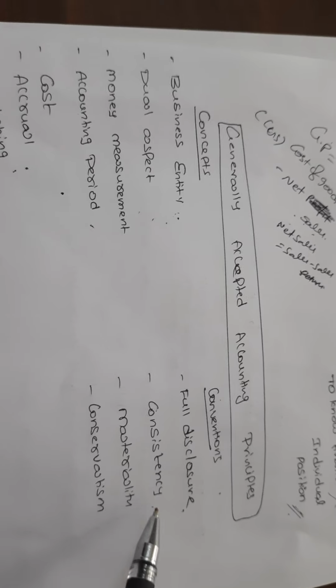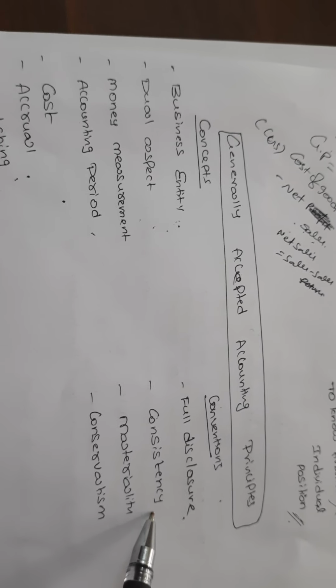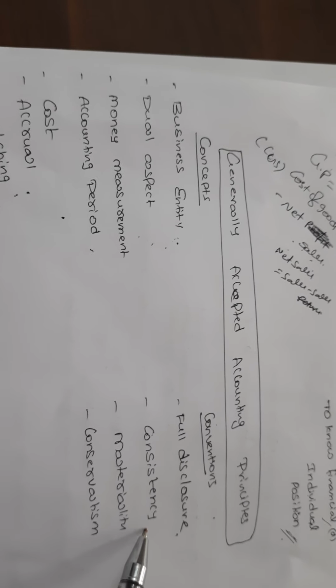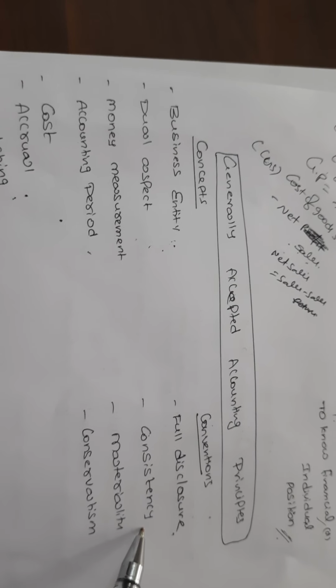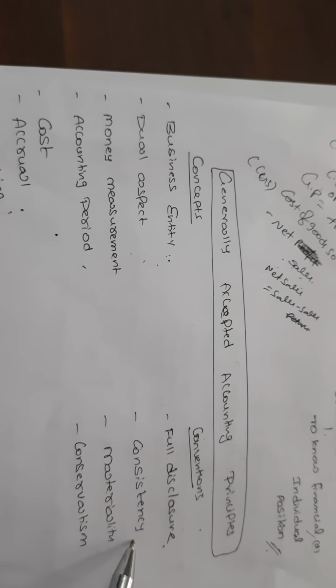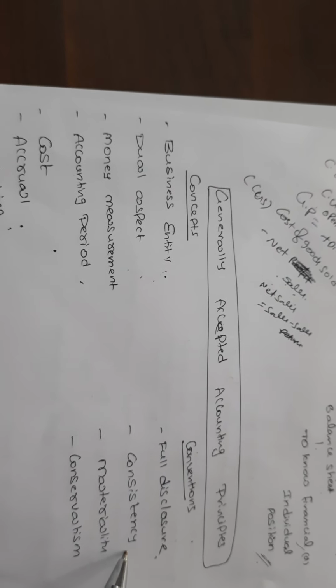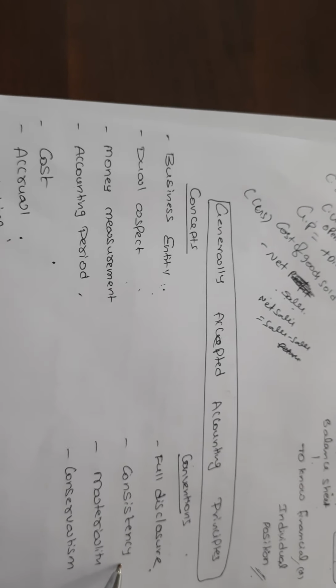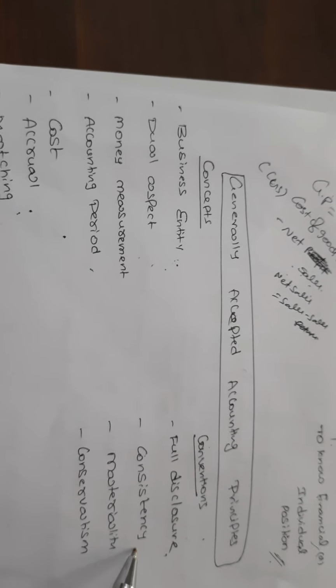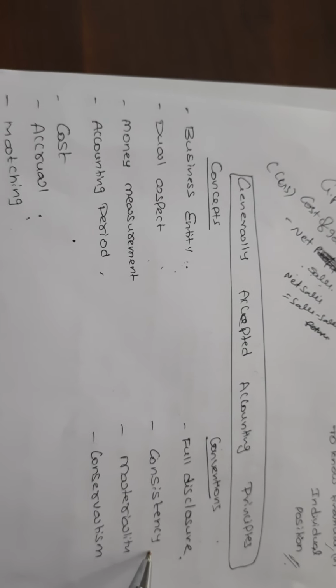And consistency. Whatever methodology you choose in accounting, you follow that particular methodology only. For example, take depreciation. In depreciation, many methods are there, like written down value method and simple average method, and we have sinking fund method and annuity method. You should use one method for the remaining years also, and should not use different methods.